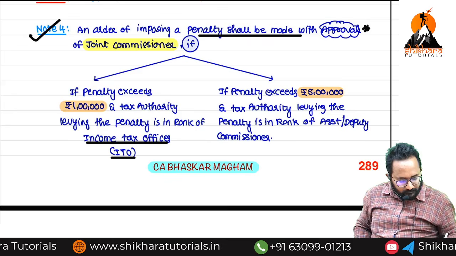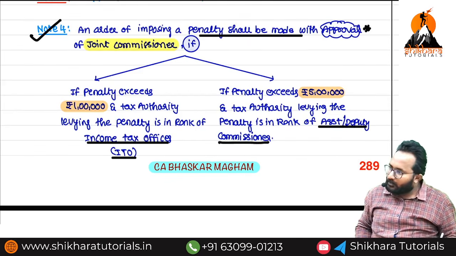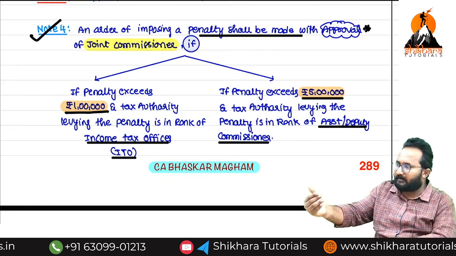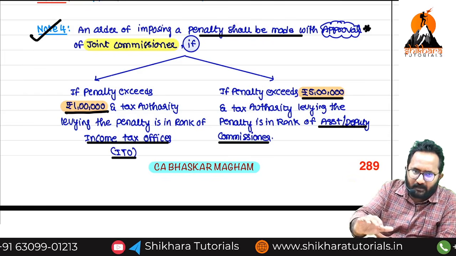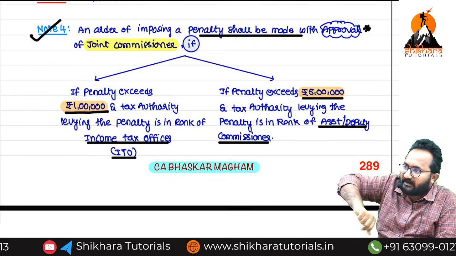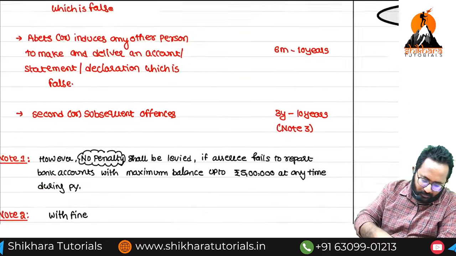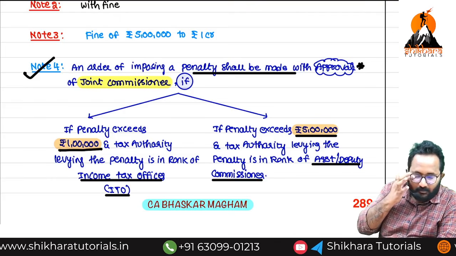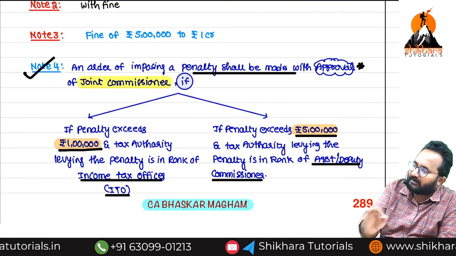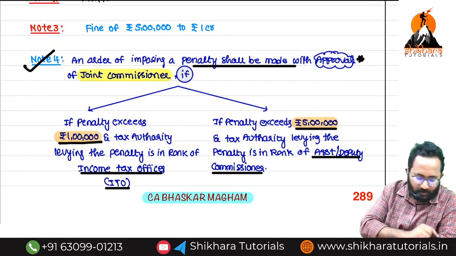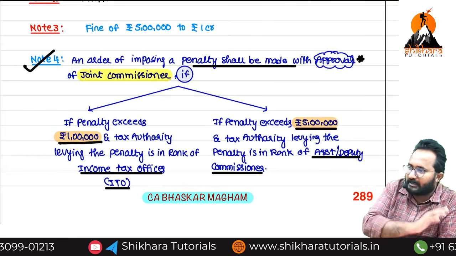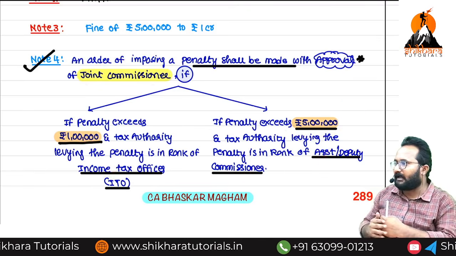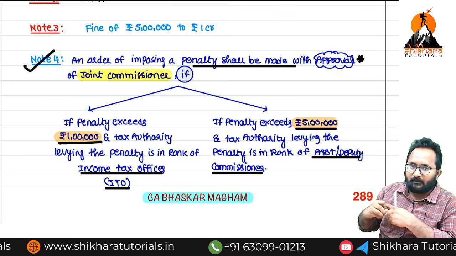Next, if an Assistant or Deputy Commissioner wants to levy a penalty of more than 5 lakh, they need to take the permission of the JC. That means the Assistant Commissioner and Deputy Commissioner of Income Tax can levy penalties up to 5 lakh, but for more than 5 lakh, JC permission is required. Note point 4, as it may come as an MCQ. The ITO can levy a penalty up to 1 lakh without any permission, and AC and DC up to 5 lakh without any permission. If the ITO wants to levy more than 1 lakh, or AC and DC more than 5 lakh, they need the permission of the Joint Commissioner. Clear?